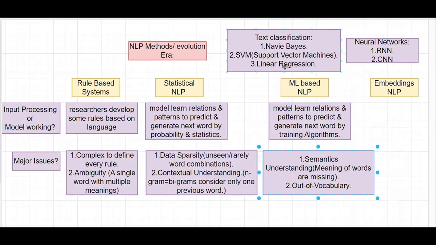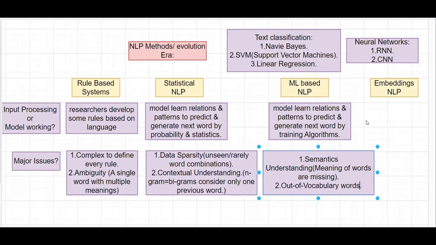One more major issue we face using these ML based NLP models is out of vocabulary words. So what does this mean? Out of vocabulary words means whatever words this ML model receives may be out of its vocabulary.